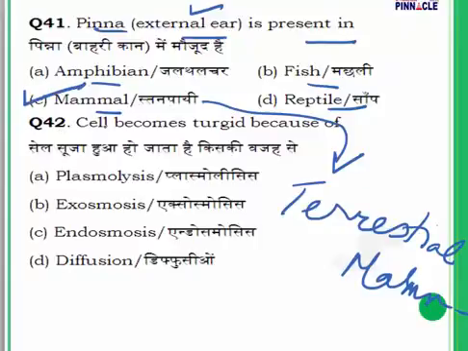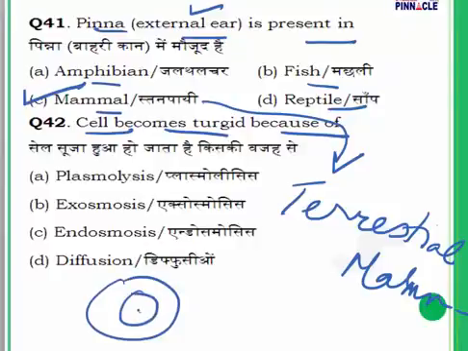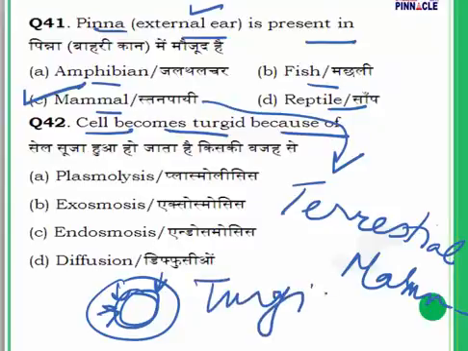Question number 42. Cells become turgid because of what? I have already explained this in one of the previous questions. What is turgidity? When a plant cell is placed in a hypotonic solution, it takes up water by osmosis. Hypotonic solution means water is going to move inwards. The cell absorbs water, becomes tight and starts swelling, and there is pressure against the cell wall. This situation is known as turgid. The reverse is known as flaccid.